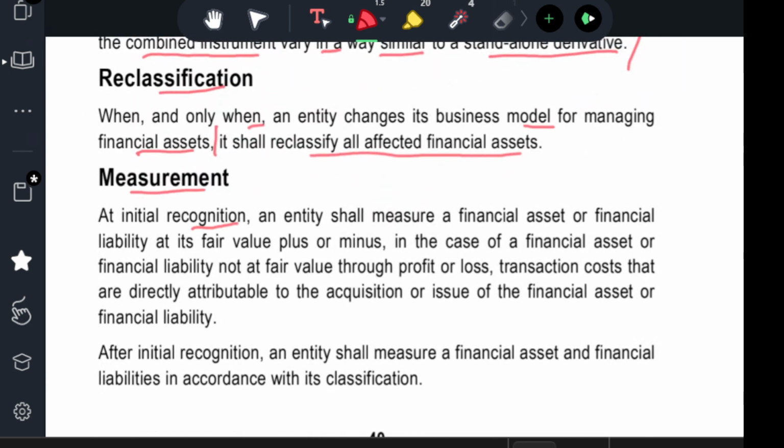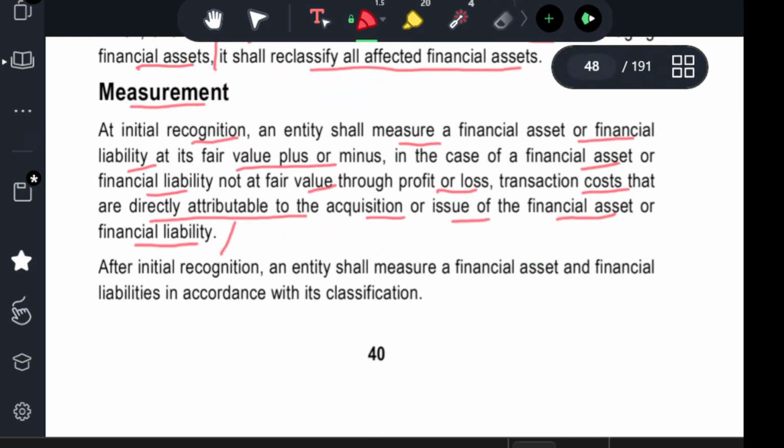Measurement. Initial recognition: the entity shall measure the financial asset or financial liability at fair value plus or minus, in the case of a financial asset or financial liability not at fair value through profit and loss, transaction costs that are directly attributable to the acquisition or issue of the financial asset or financial liability. So, for example, you're going to have a financial liability example.